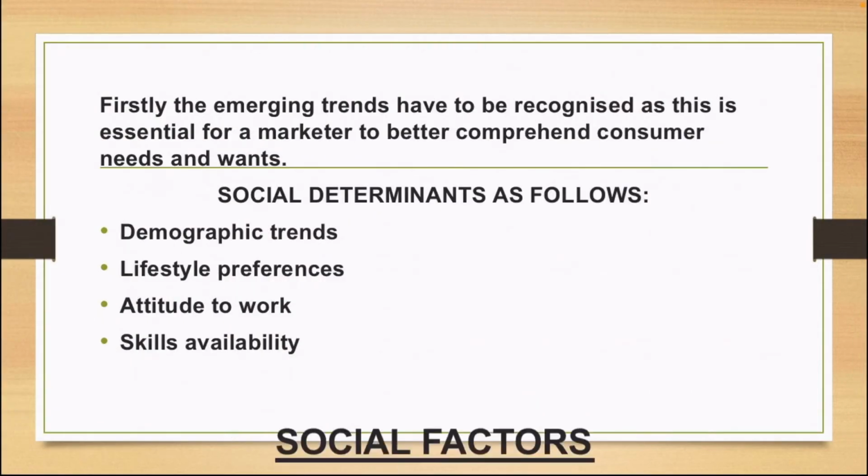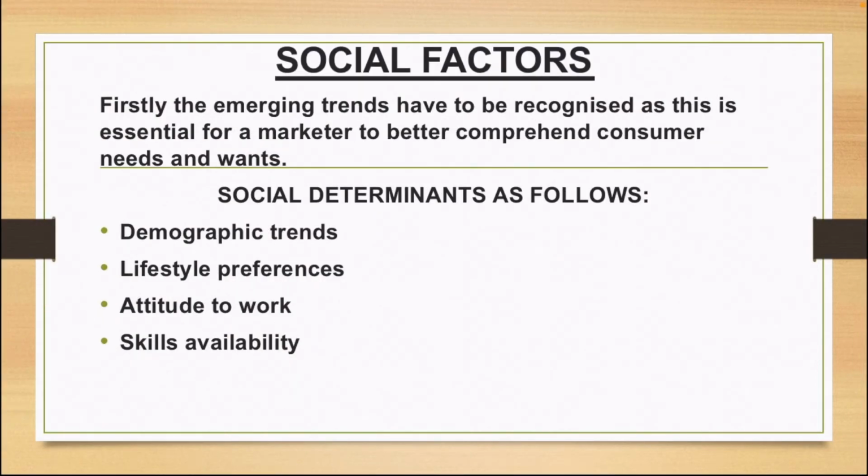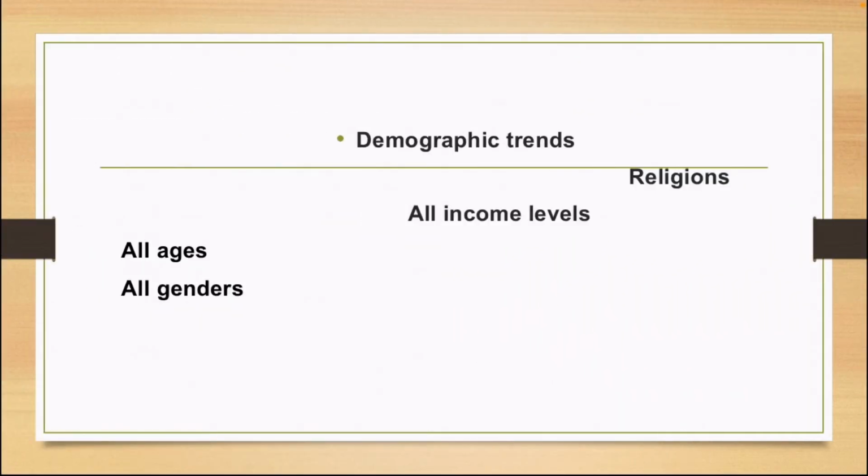Let's take a look at the S. The S stands for social factors. Firstly, the emerging trends have to be recognized, as this is essential for a marketer to better comprehend consumer needs and wants. Social determinants are as follows: demographic trends, lifestyle preferences, attitude to work, and skills availability. Let's take a look at the examples.